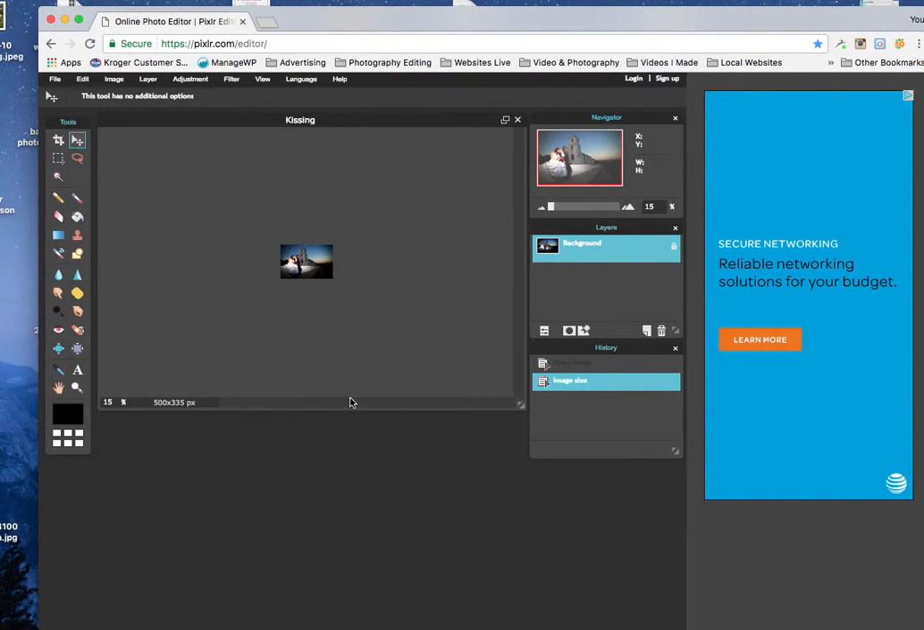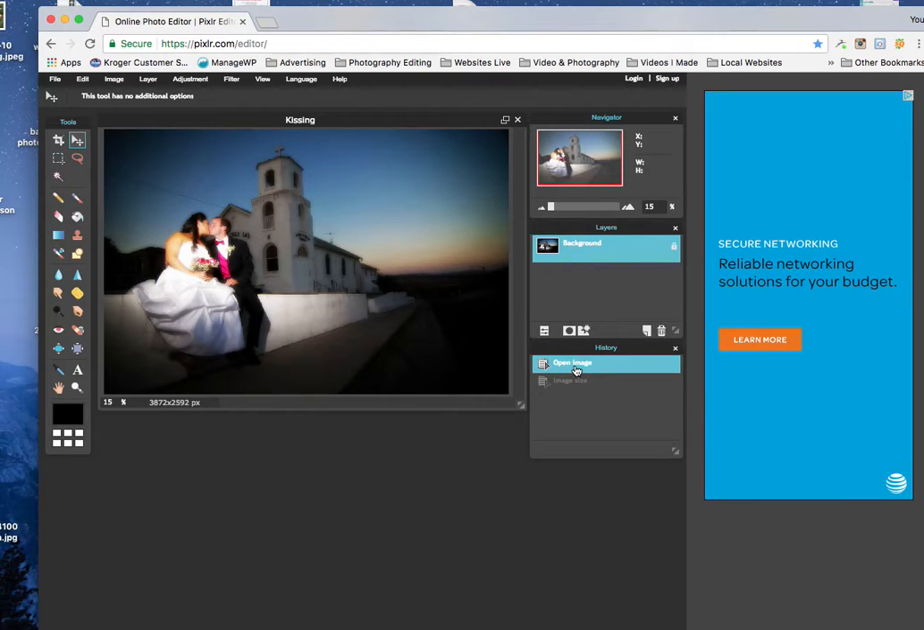Now, let's say we wanted to use this picture not only for the inside of the blog post, but we want to have a featured image made out of this. So if you look over here to History, you can see two things that happened. One was Open Image, which is the first one, and the second was Image Size. So all we got to do is go back to Open Image, and it goes back to its original size.